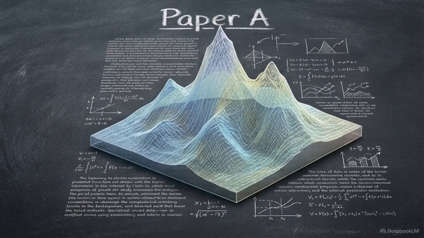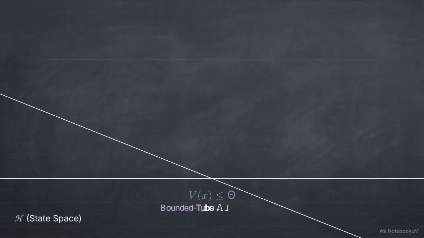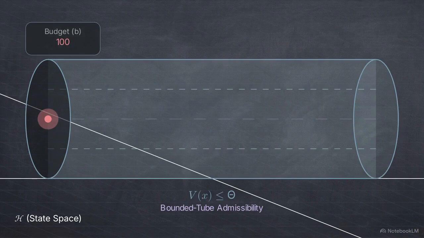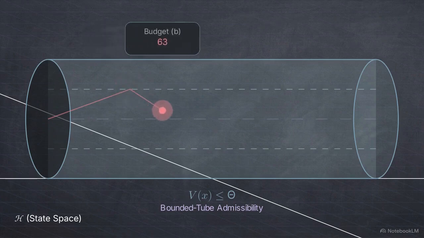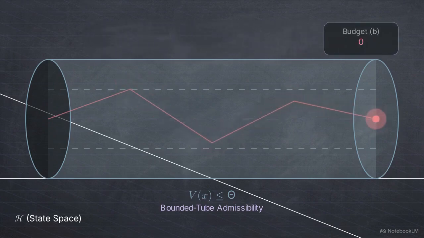We can see this in practice by looking at the paper A object, which serves as the canonical instance of a CoV1 system. Here, the state space includes a physical budget component, B, alongside the high-dimensional state. In this bounded tube regime, the state is valid only if it remains within the tube, and the budget ticks down as work is performed.